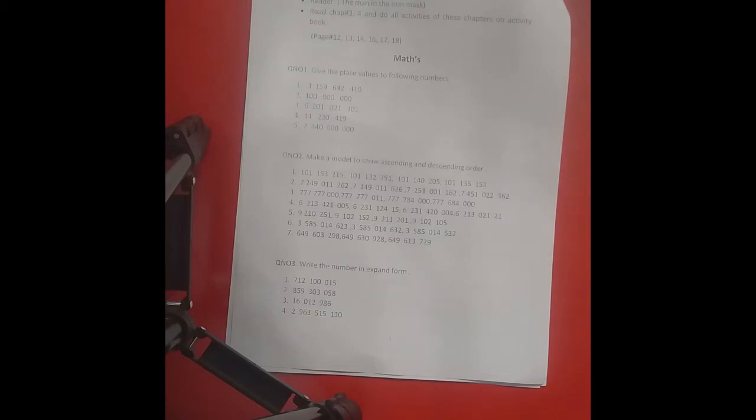Next, we have some reader work. The reader name is The Man in the Iron Mask, and you have to read chapter number 3 and 4, and you have to do all the activities of these chapters on the activity book. And the pages are mentioned: page 12, 13, 14, 16, 17 and 18.